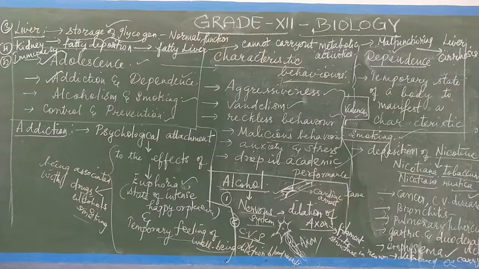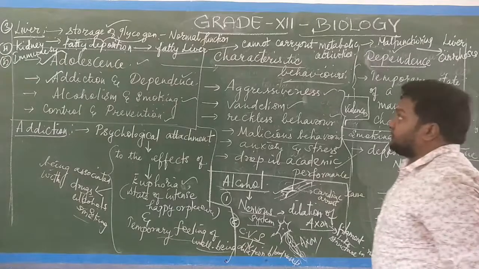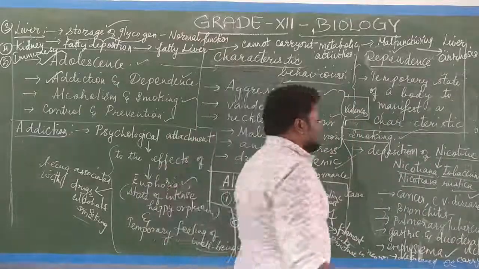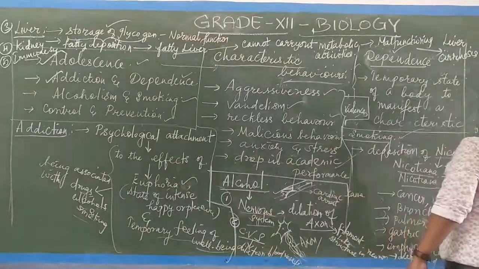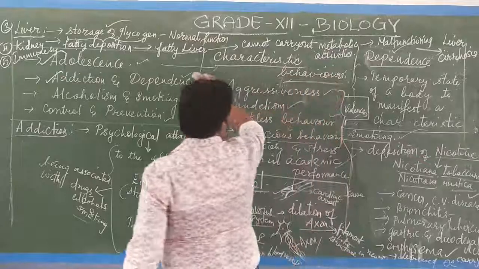Can you understand? And the last one is the prevention and control methods. What are all the prevention and control methods? Now we will see the prevention and control methods.